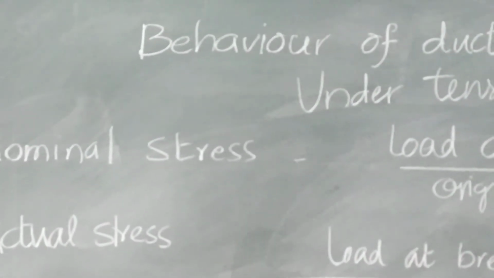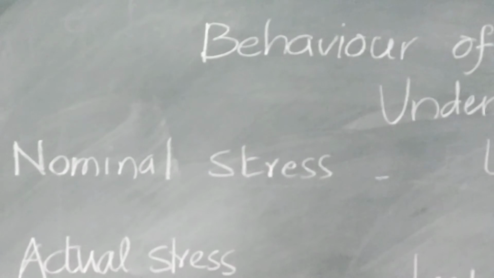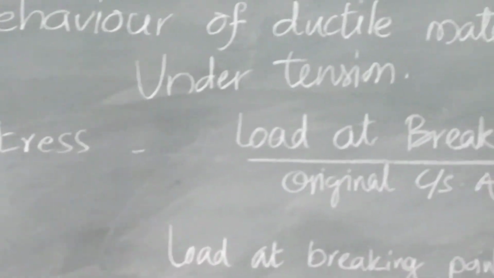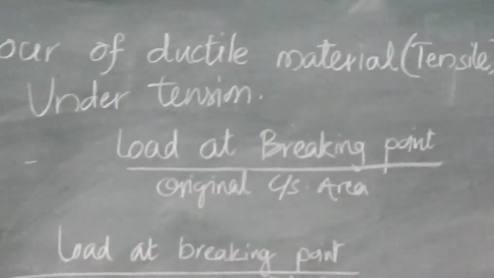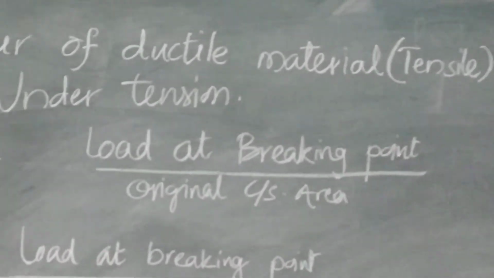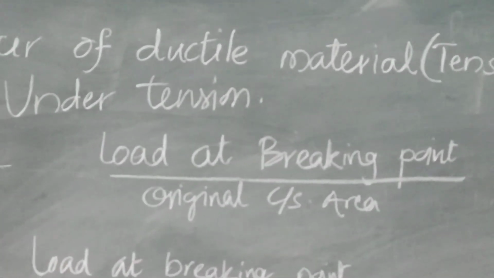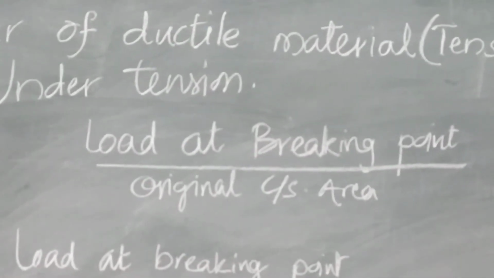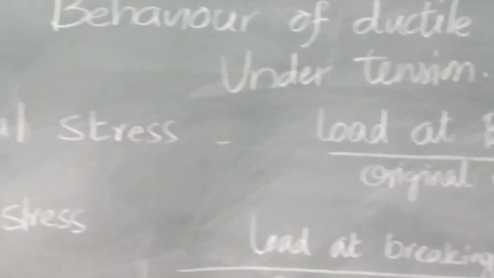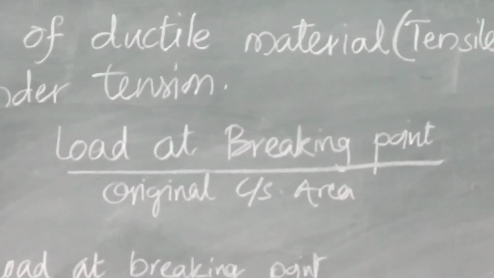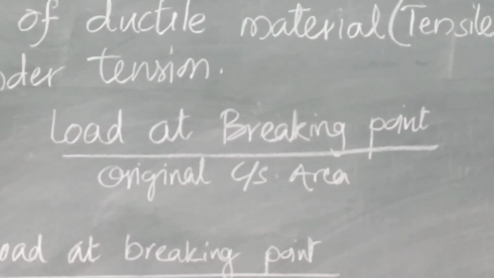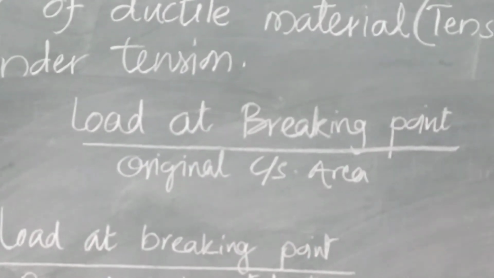You have to learn these definitions by heart. Nominal stress is the load at breaking point, that means load at F, upon the original cross sectional area. You have to learn this by heart. Nominal stress is equal to load at breaking point upon original cross sectional area.